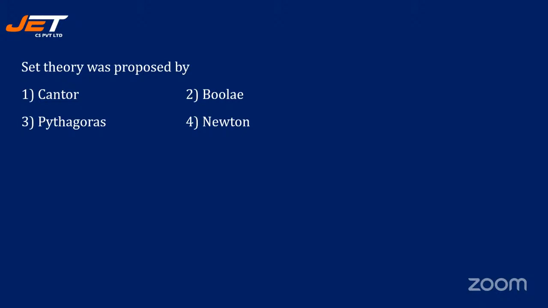I'm giving you 1 full minute to think over it. All right, the answer must be Cantor. Those who have given the answer as Cantor are perfectly right.